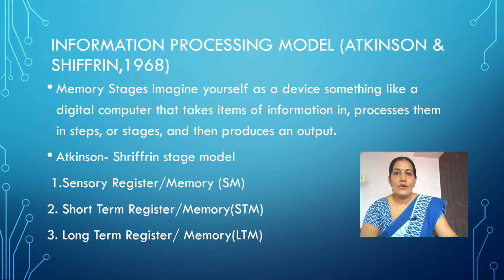Second, short-term register or short-term memory. And the third is long-term register or long-term memory. Just imagine yourself as a computer that takes information in and processes that information in steps or stages and then produces an output. Just like that, memory also has stage processes.